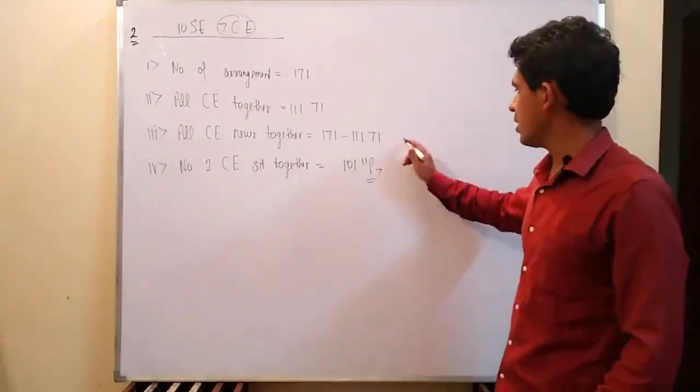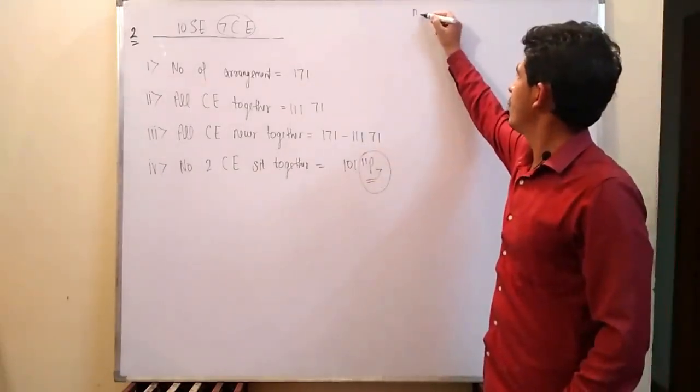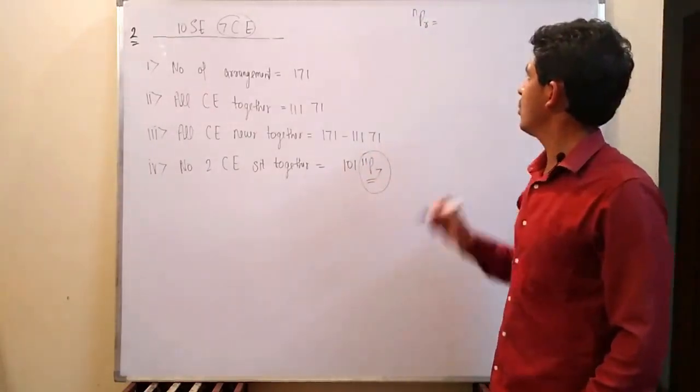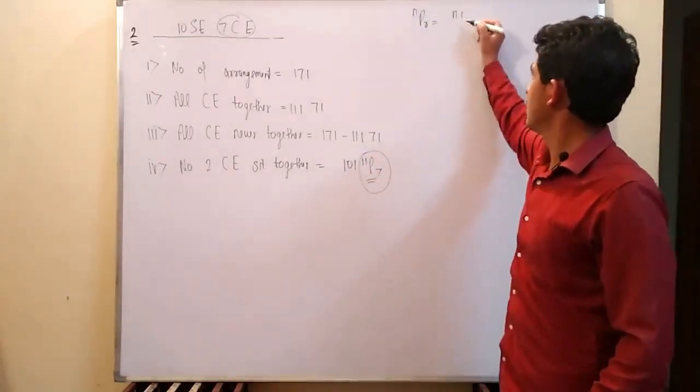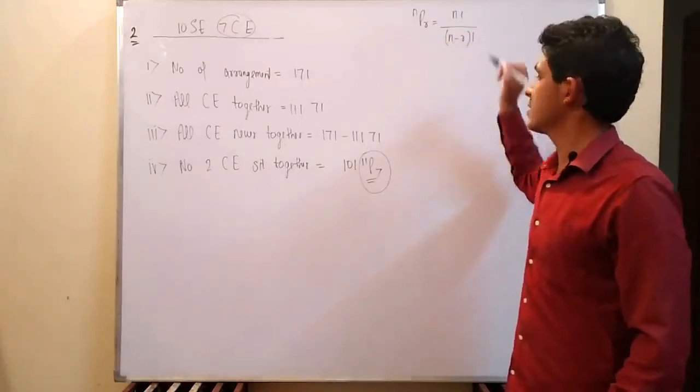Let us think about this. The formula of nPr is equal to factorial n divided by factorial n minus r.